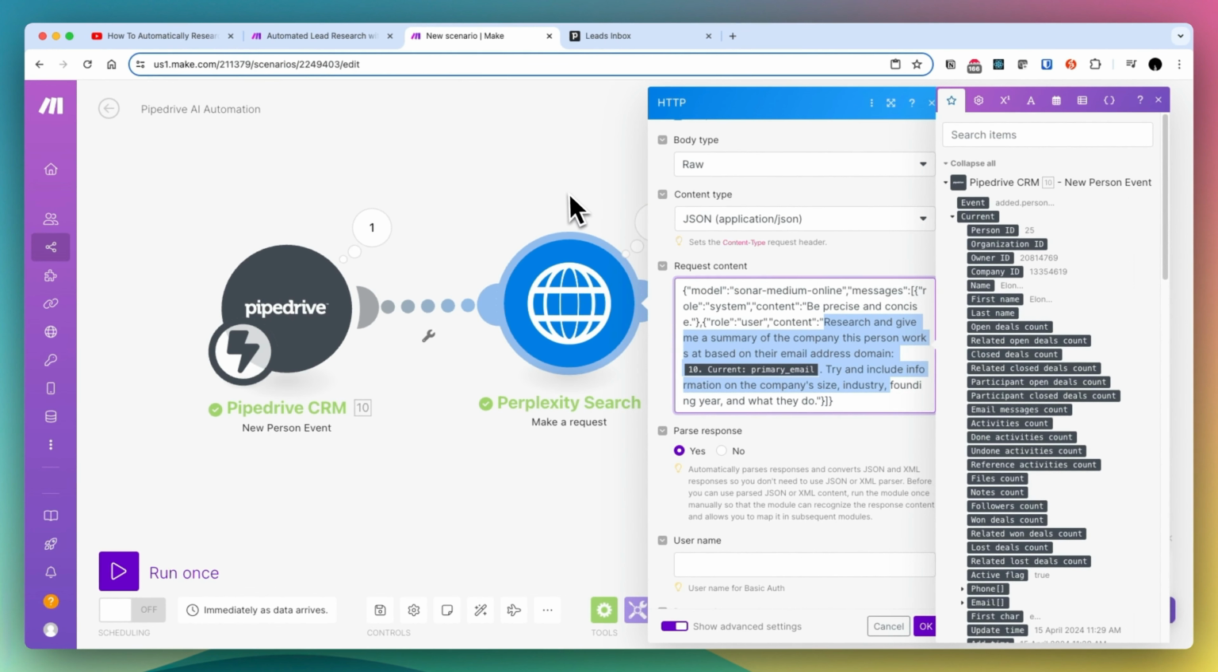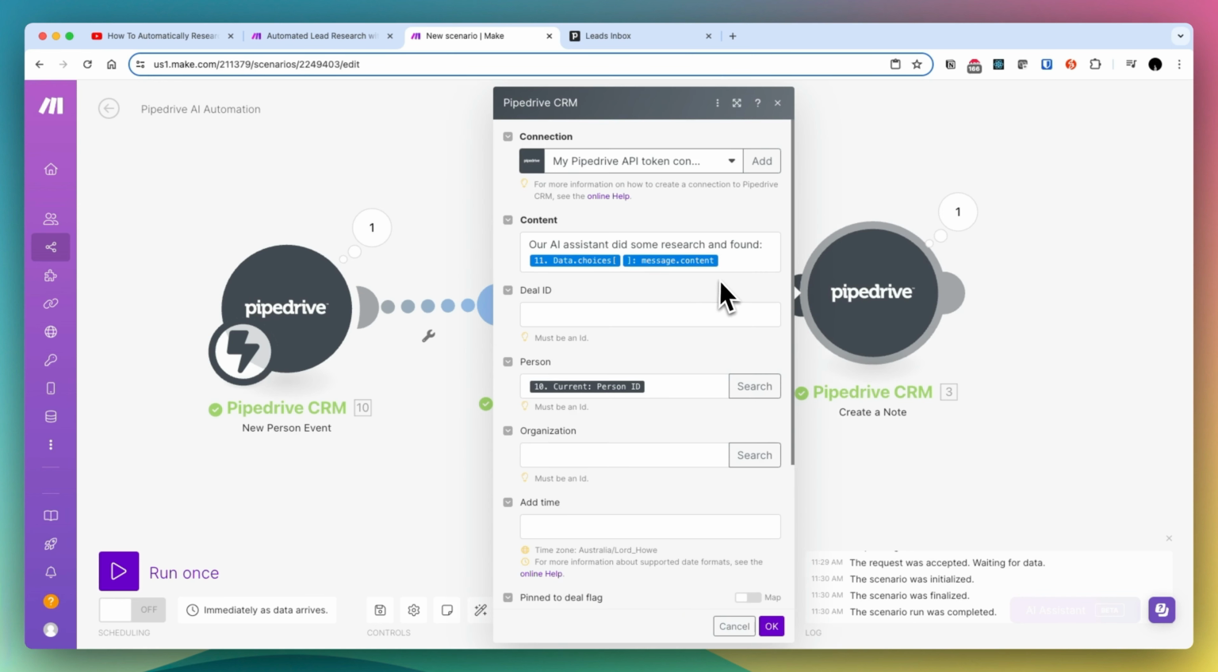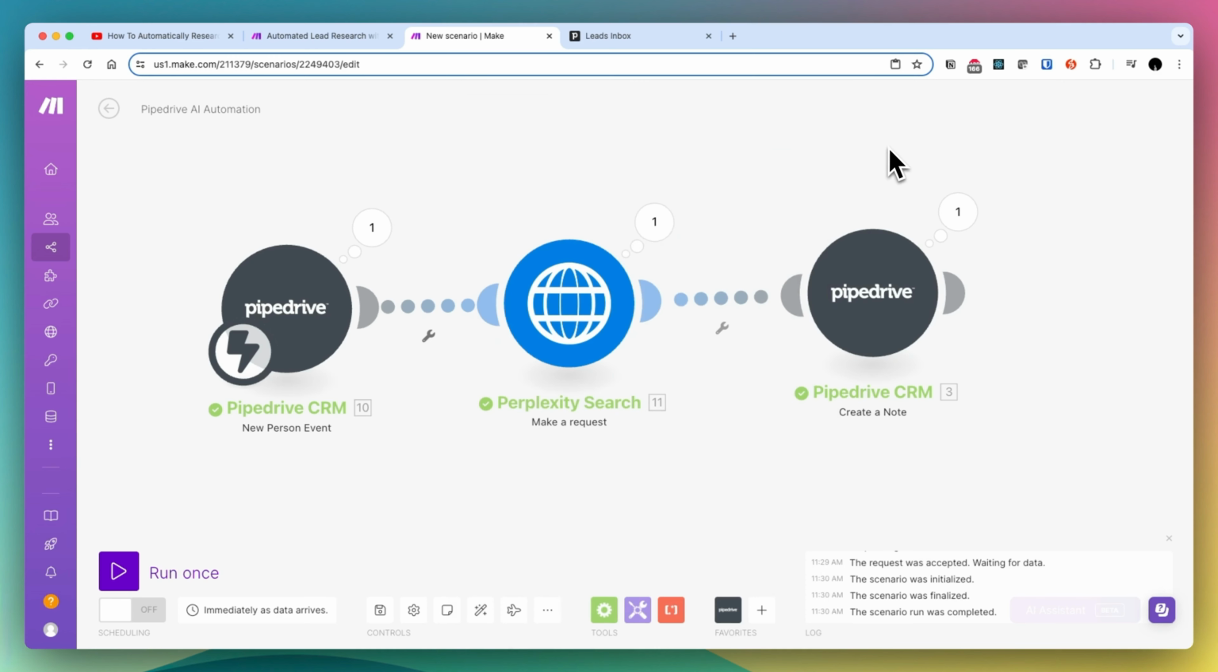So what this will do is go to Perplexity. And if you haven't used Perplexity before, it's an AI-powered search engine. So it will take the person's email domain, research it, and then come back with a response. And then what I do is then I funnel that response back into Pipedrive. So as a note, so this is the create a note function, and I'm creating it on the person object within Pipedrive. And I'm just saying our AI assistant did some research and found X, Y, Z. So that's the overall flow.